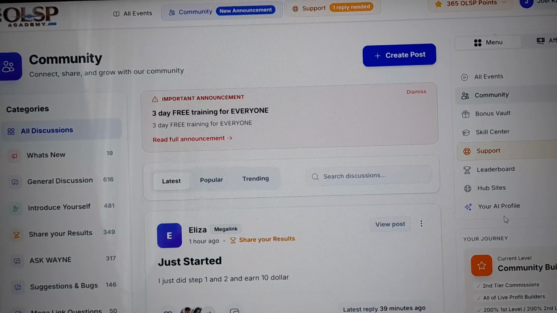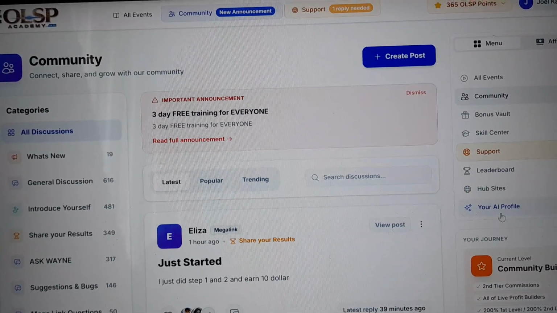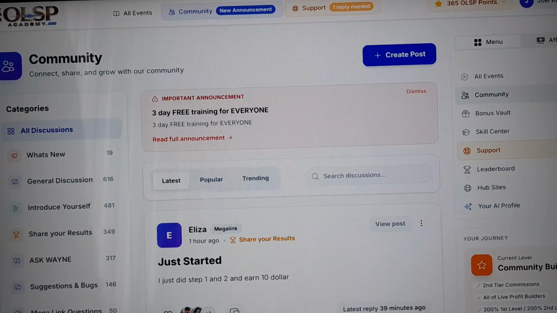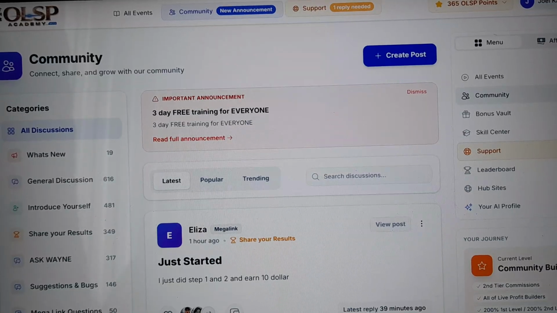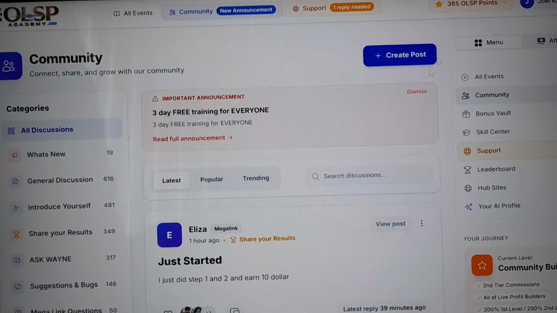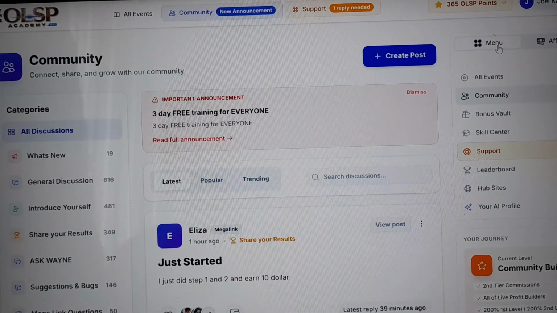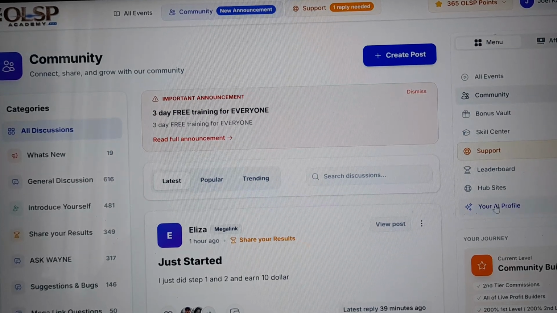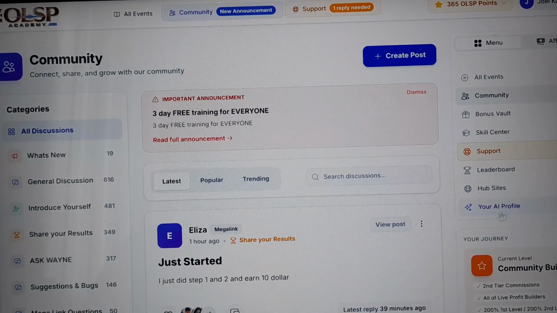TokPisin training. Okay, you may come again one time, not from a side. Long making profile, you come up for some AI responder. And now by you that you come inside long OLSP system, by you inside long menu yet, by looking you come down by looking AI, your AI profile.